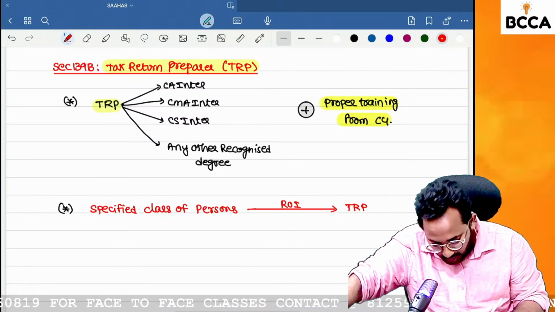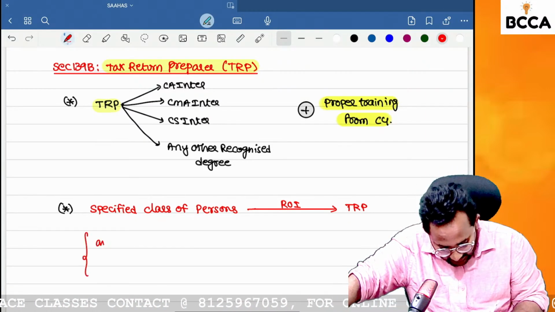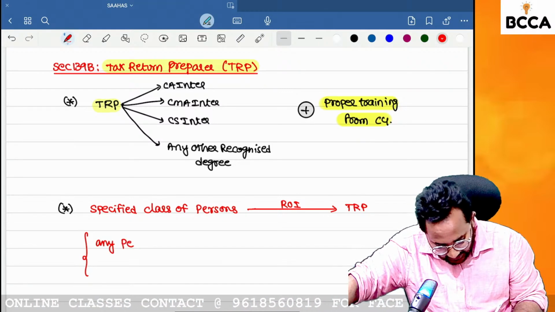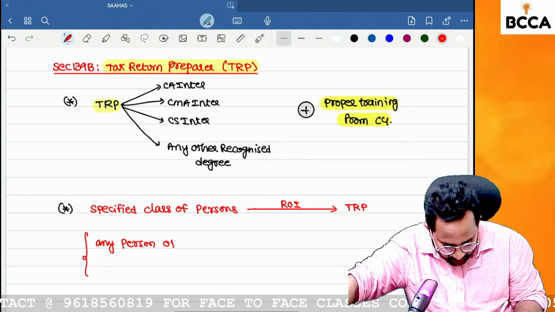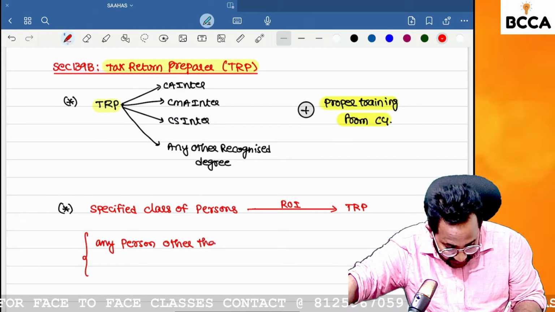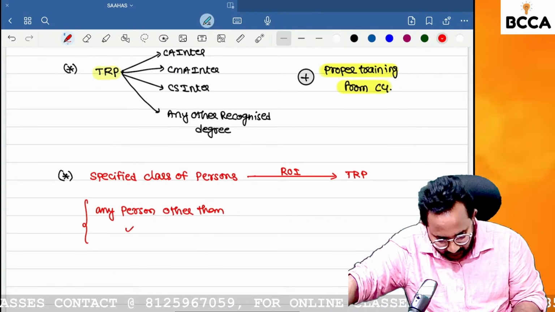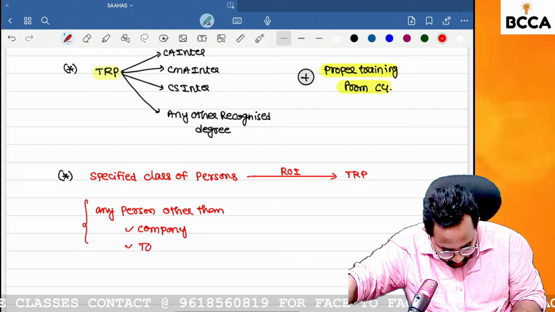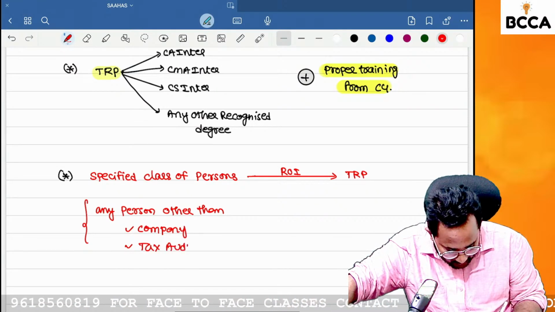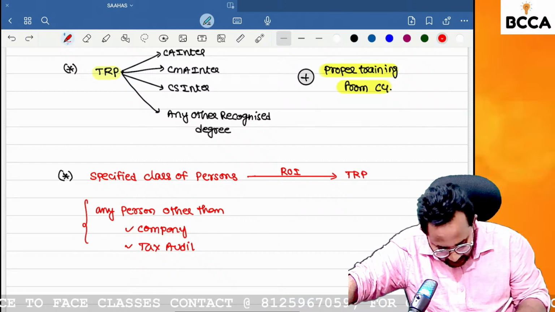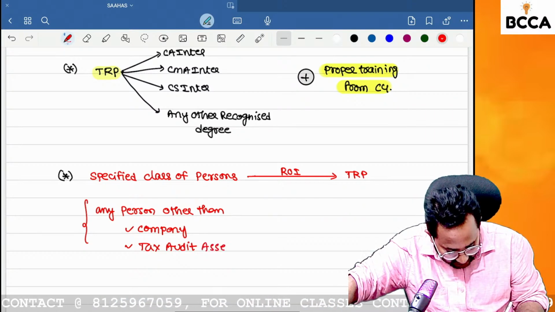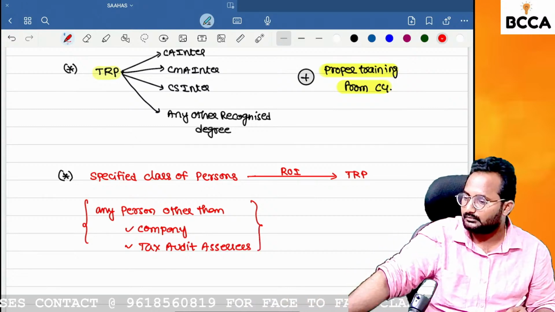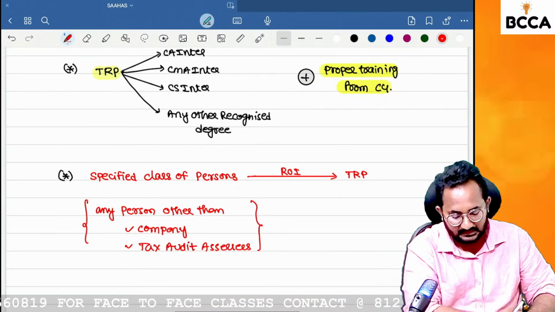Can you tell me what you mean by the specified class of persons? Yes, I will tell you. Any person other than these: first one, company. Next one, tax audit assessees.